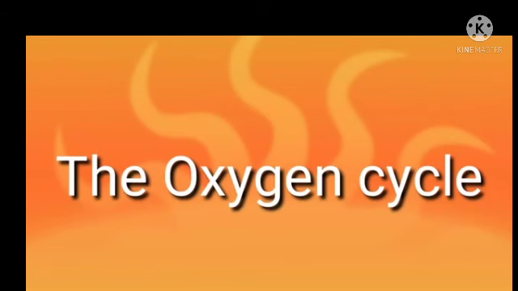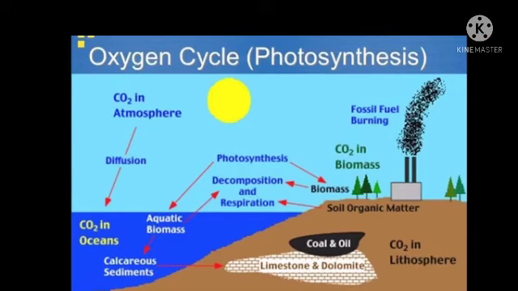The oxygen cycle. Let us define it first. Circulation and recycling of oxygen within the biosphere is called the oxygen cycle. Now let us see what is the importance of the oxygen cycle. Oxygen is continuously produced and used up in the atmosphere.